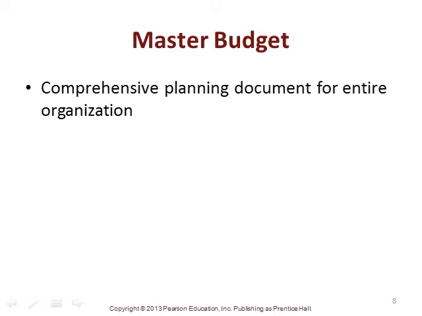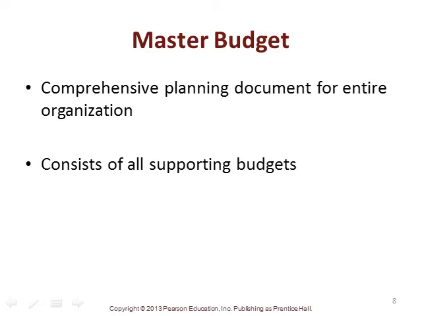So then we want to talk about, what is the master budget? The master budget is a comprehensive planning document for the entire organization, and it consists of all supporting budgets. So all these supporting budgets may include the operating budget, and then all of the budgets that are developed as a result of the operating budget, and the financial budget, and the budgets underneath the financial budget that are developed through the process.